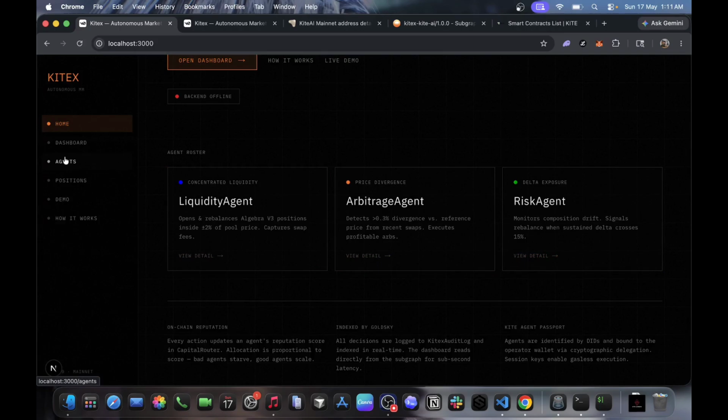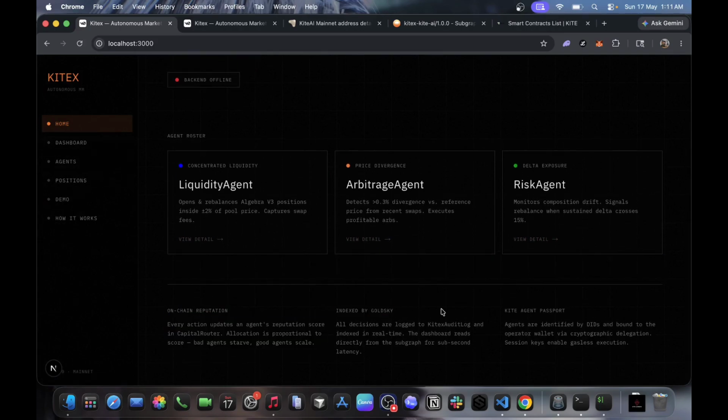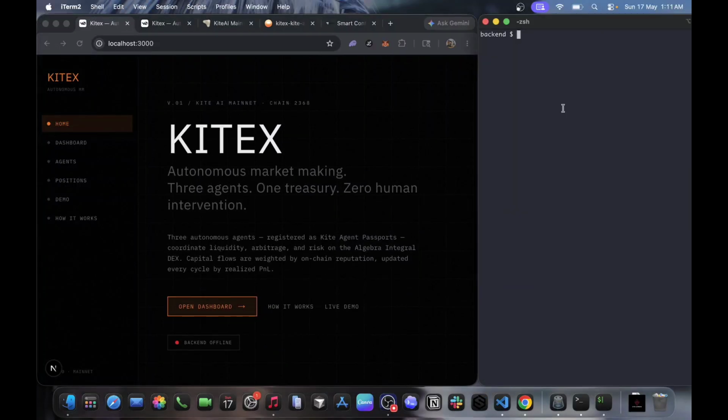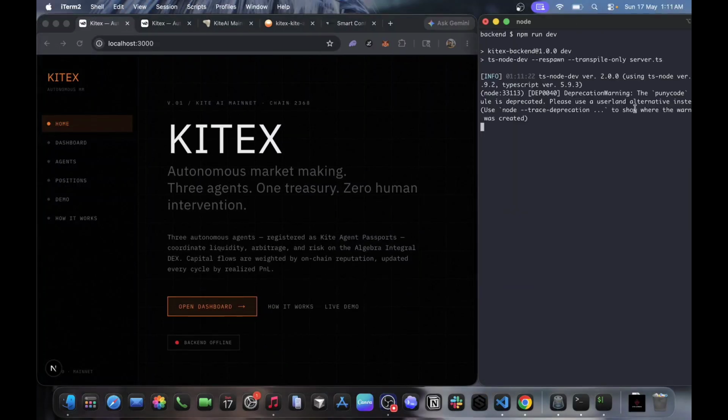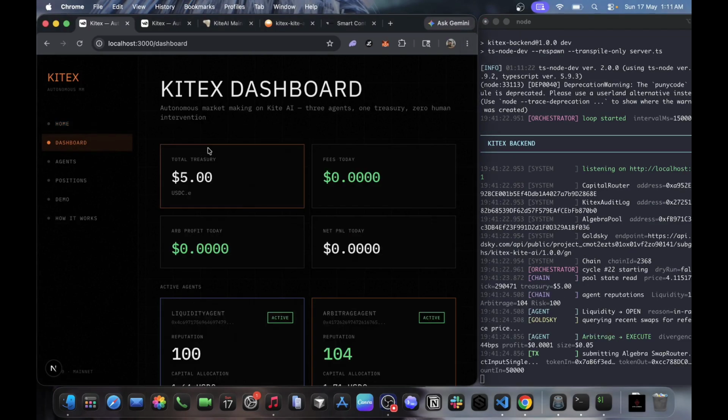Everything you're about to see is running on Kite Mainnet. So let's get started, and in parallel I'll show you the backend terminal as well for the backend logs. Let's start our backend. The backend has started running, so let's head back to our dashboard.